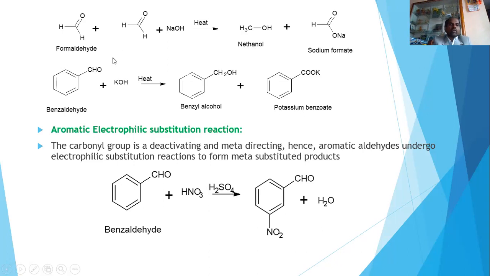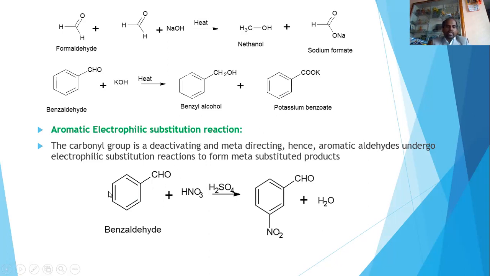So let's take one more example, benzaldehyde. Here also there is no alpha hydrogen. This also undergoes self-oxidation and reduction in presence of base, giving rise to benzyl alcohol and potassium benzoate. This is also an example of Cannizzaro reaction. These two examples are the Cannizzaro reaction. So with this, I will go to the next one, aromatic electrophilic substitution reaction of aldehydes and ketones.